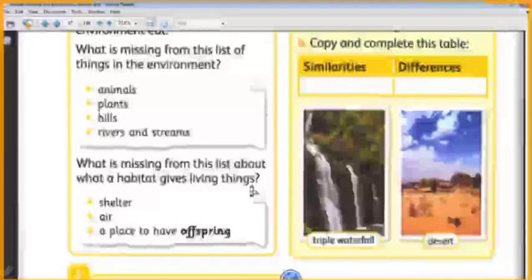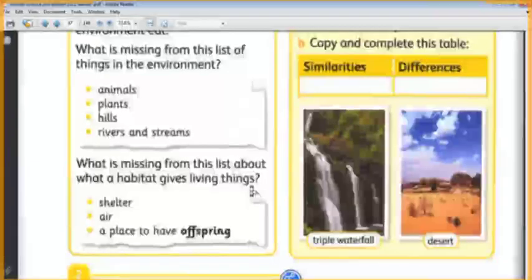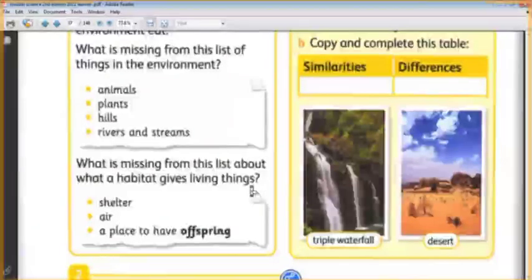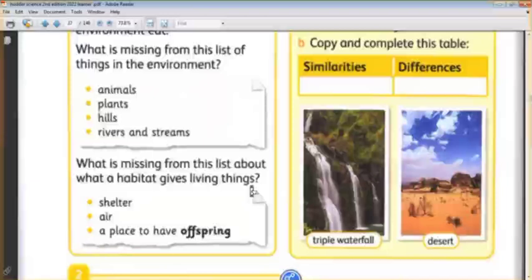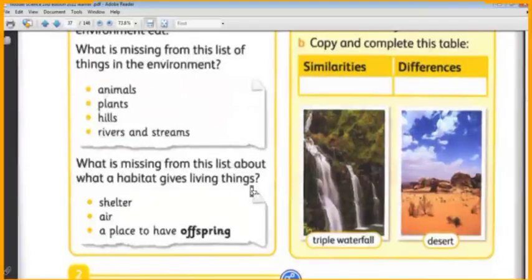Environment is all the things around us, including living things and non-living things like the weather, the sun, the water, the sand, the soil. We call all these things together environment.